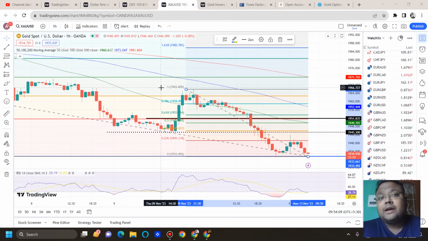After 1925, yes, the market will be heading directly towards the 1900 level, because in between we do not have any major level that will come for rescue. But right now we have the 1925 level. So if you are planning to take a sell below 1932, 1931 level, you can go for a sell. Obviously, I'll also go for a sell if I see a big red candle. But obviously, you need to be careful. How much can you expect? Be a scalper. Try to go for quick entries and exits. It will be a better thing to do right now.